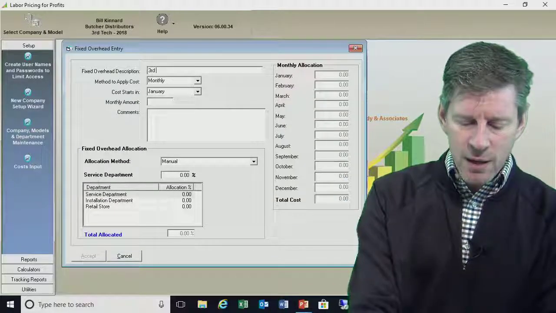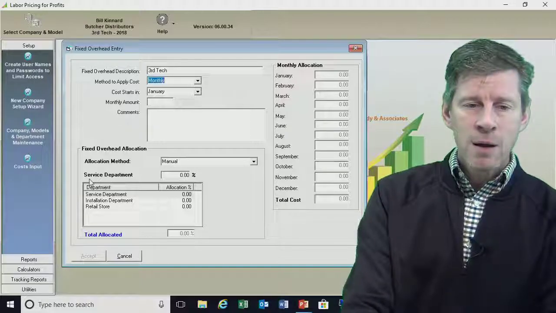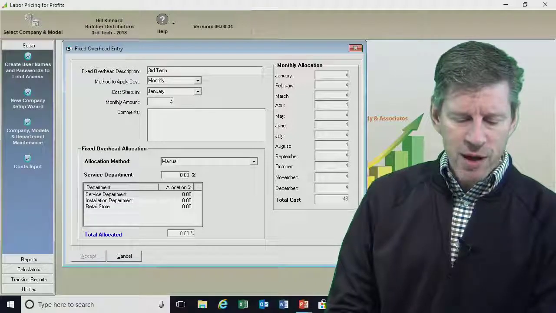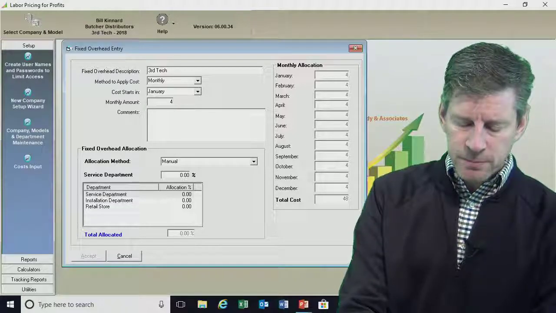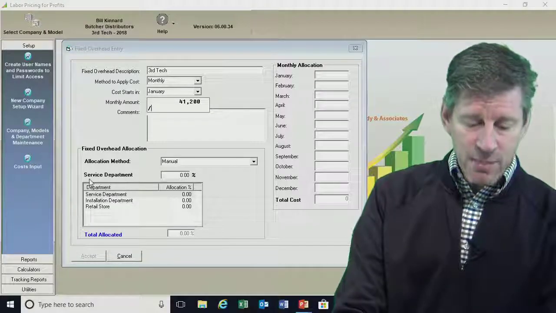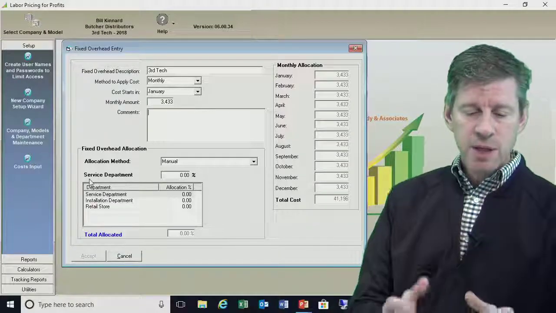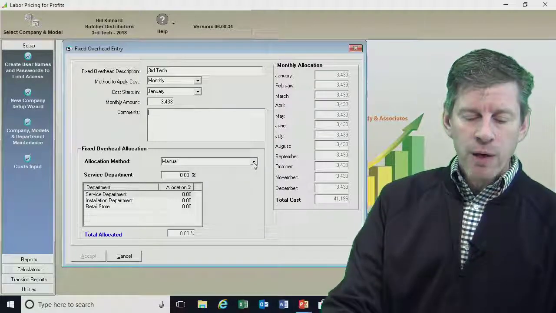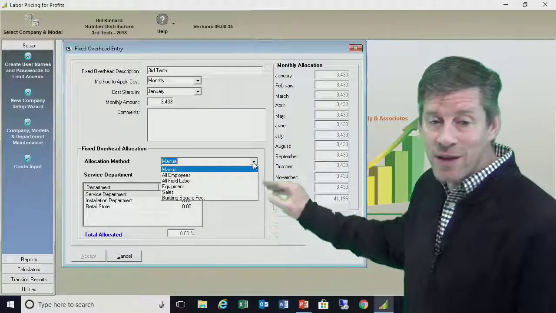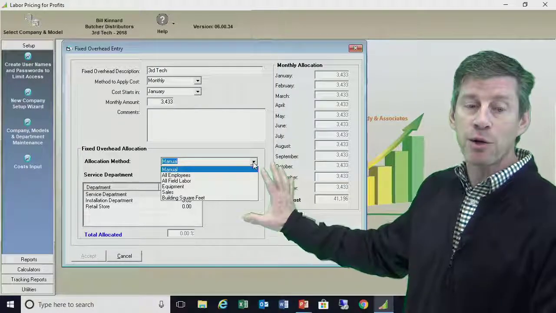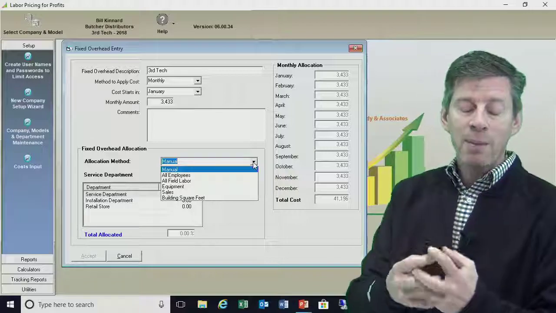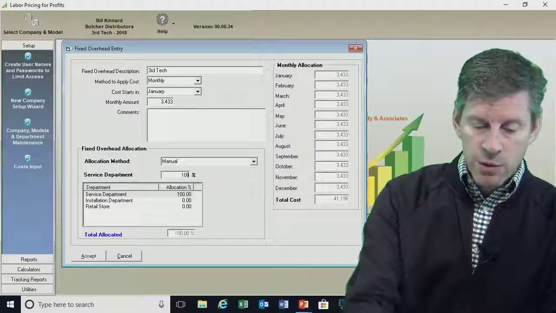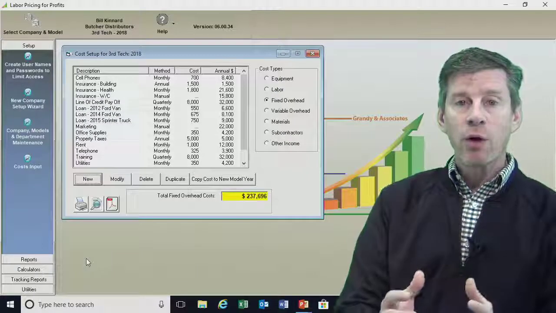Again, it's our third tech. Got him in. I'll spread the overhead monthly, starting in January. We said it was $41,200. Divide that by 12 months. All right, so it comes out to $3,433 a month in additional overhead that we're going to put in. We can spread it. Again, now remember, we've got the different methods to spread our overhead costs across. Since this is all service, I'm going to leave it at manual. And again, simply put in 100% service department. All right, so we've just added all that overhead costs.